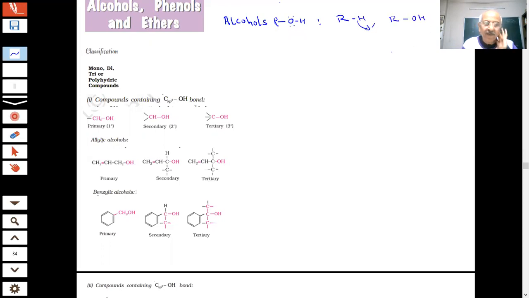So therefore, what has happened? RCH3, and you are saying RCH2OH. So the OH group is present as a functional group. Now the question: it can be present in many ways, and more than one OH group can also be present. Let us see.